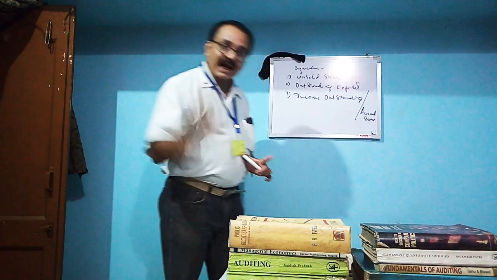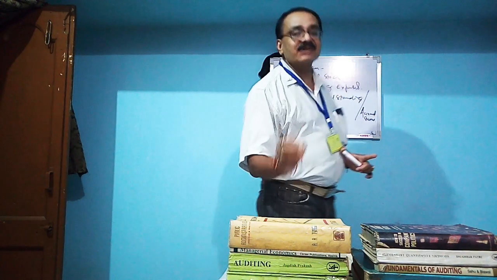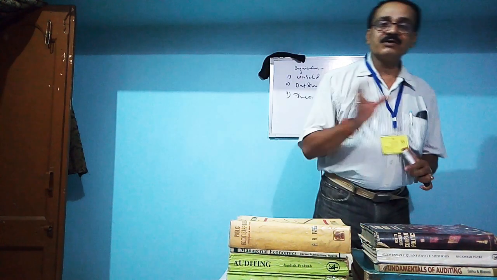Income has been earned, but the payment has not been received on the part of the organization.